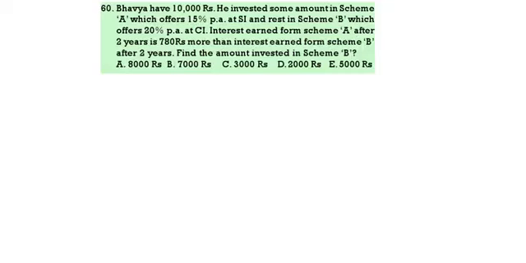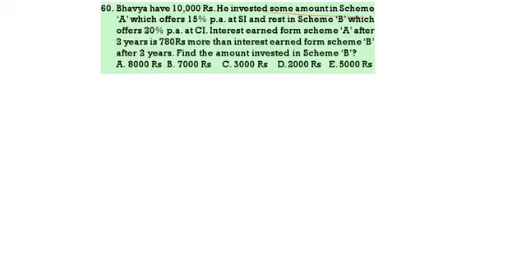Bhavya has 10,000 rupees. He invested some amount in scheme A, which offers 15% at SI, and the rest in B, which offers 20% at CI. Interest earned from A after 2 years is 780 more than the interest earned from B after 2 years. Find the amount invested in scheme B.